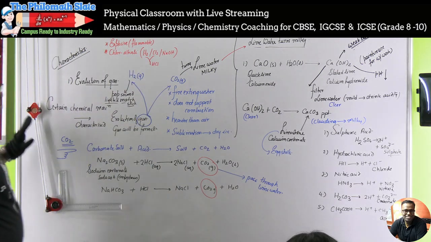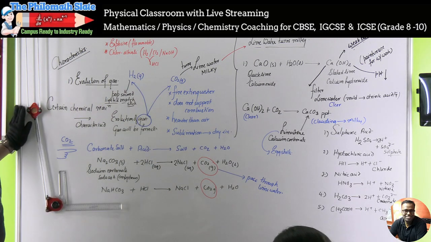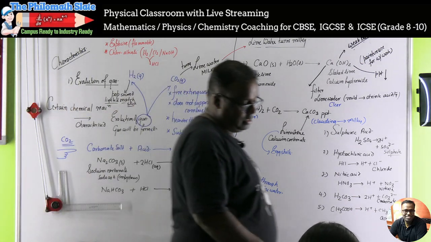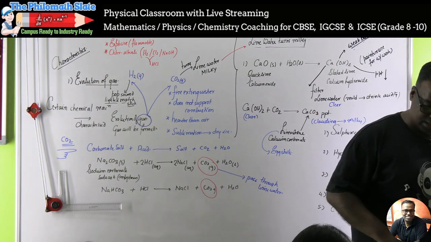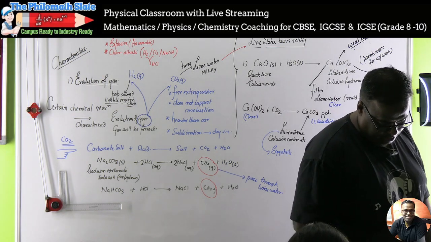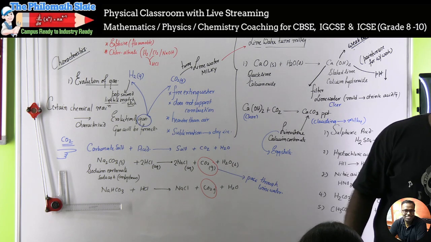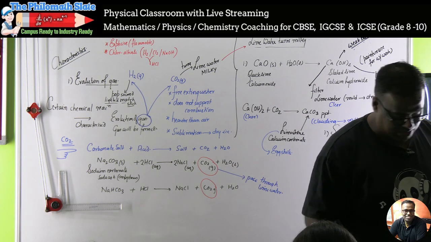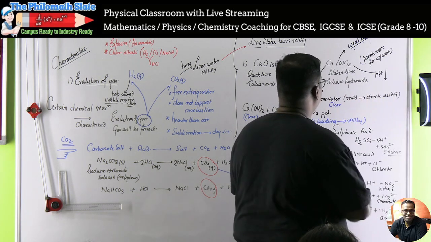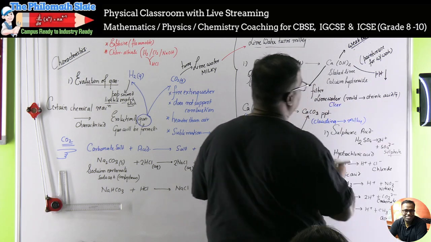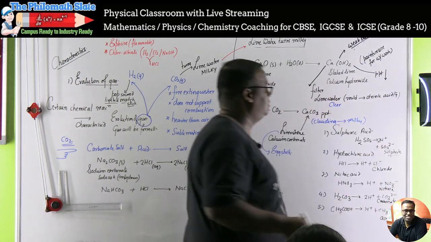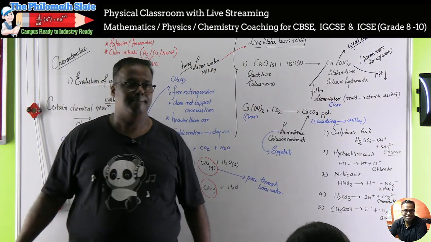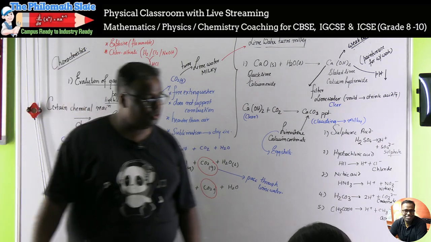So have you understood? We have covered everything that we could cover. Calcium, group 2. Painters use it for whitewash, it was written, right? Okay, done. Understood?